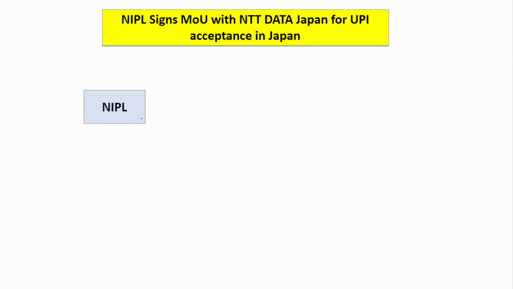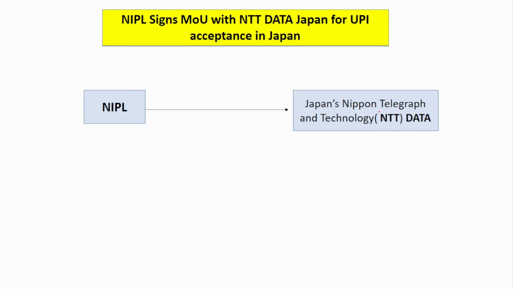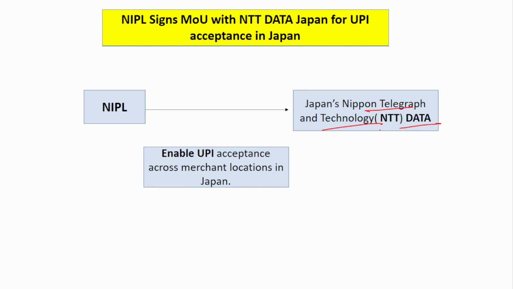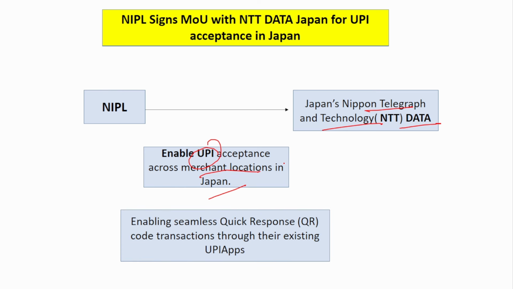Next is NIPL, that is NPCI's international arm. It has signed an MOU with Japan's Nippon Telegraph and Telephone, NTT Data. Why? To enable UPI acceptance across the merchant locations in Japan, to accept UPI payments from our Indian tourists. For that purpose, this MOU has been signed between NIPL and Japan's NTT Data. Remember the 2 entity names, that is more than enough.